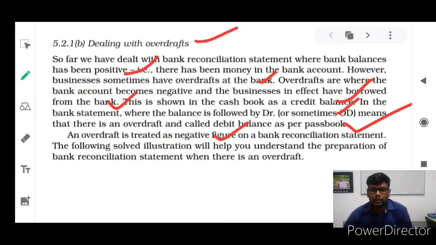For your better understanding, I already showed the bank current account, where finally a plus symbol was there. Did you notice that plus symbol? If you notice the plus symbol, that is the available amount. If it is a negative symbol, which is subtraction, the minus symbol means that is overdraft.